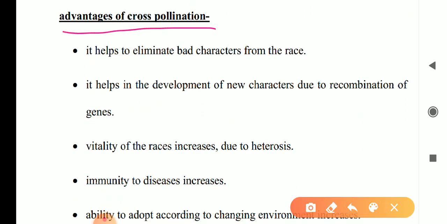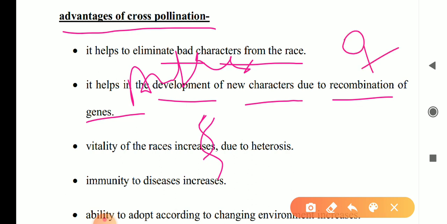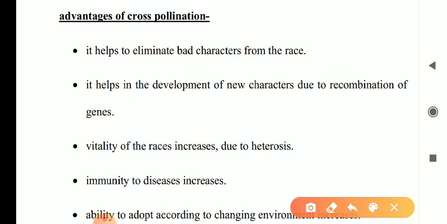Advantage of cross pollination: it helps to eliminate the bad characters from the race. It helps in the development of new characters due to recombination of genes, because genetically two different genes come, one from the anther and the other from the female part. So a new combination occurs, due to which new characters develop. So here recombination occurs.